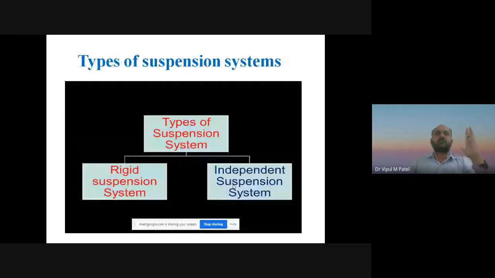Now you can see the types of suspension system. Mainly we can classify the suspension into two different categories.